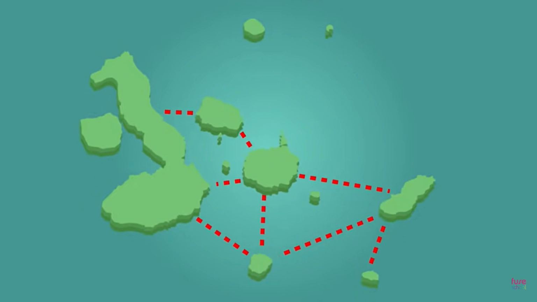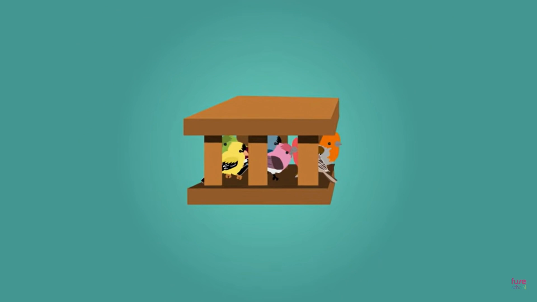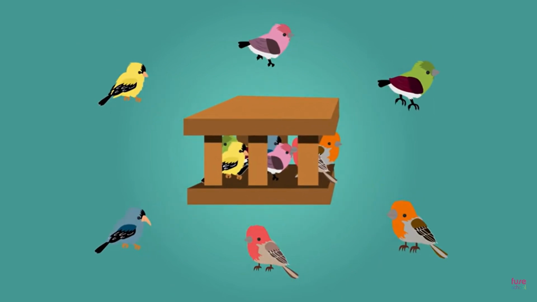Because of the distances between the islands, breeding between different species of finch was unlikely, and Darwin concluded that the finches must have evolved over time from the original mainland species to suit the conditions found on each individual island. In all, 13 of the birds brought back by Darwin were identified as being entirely new species.